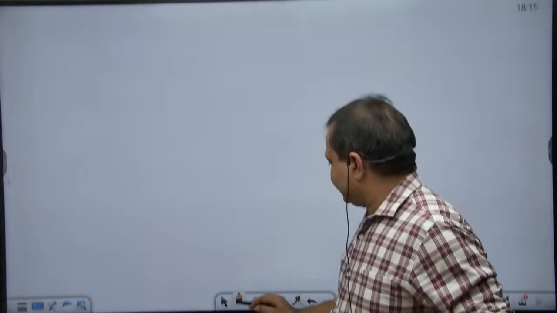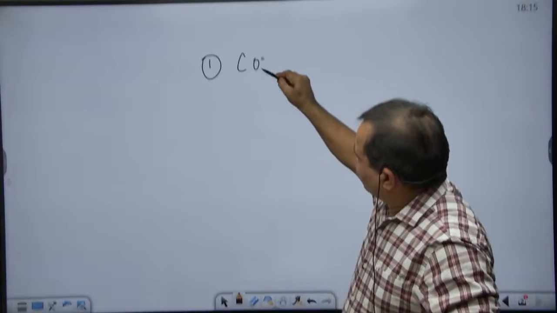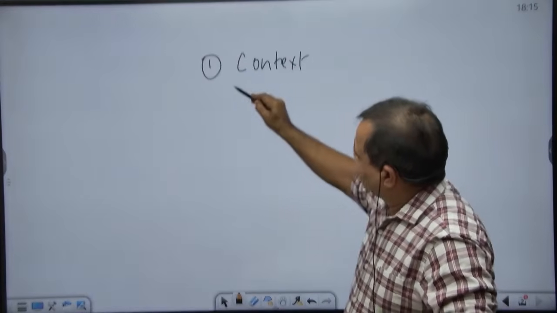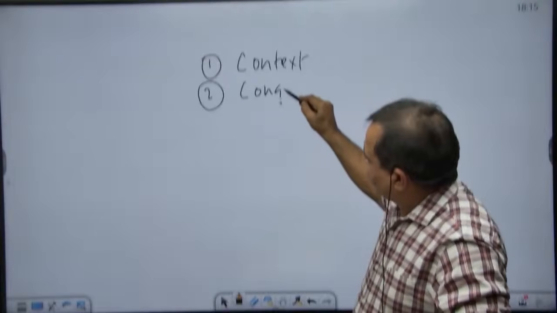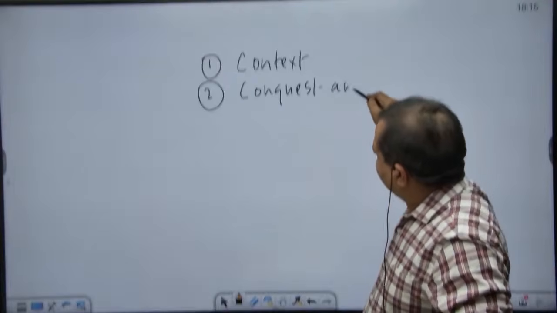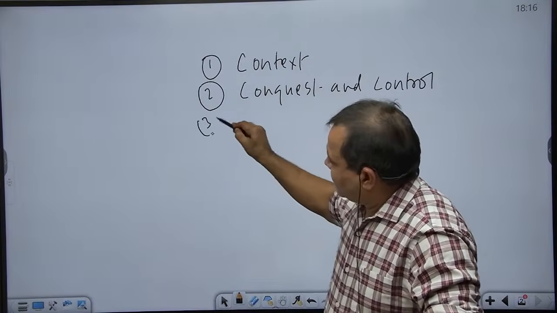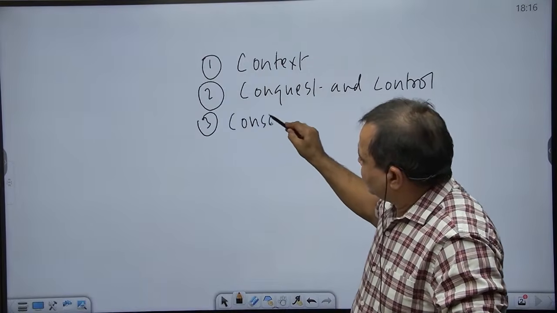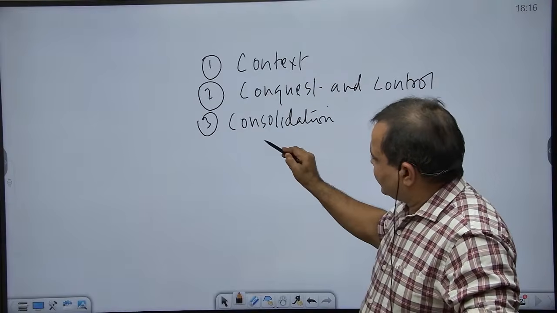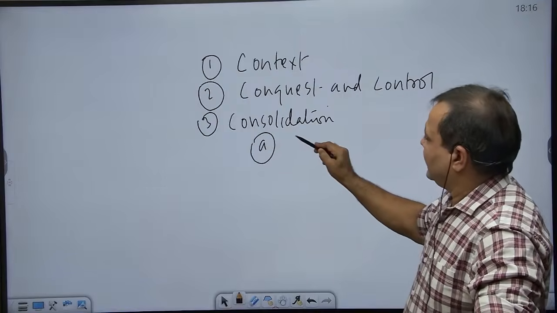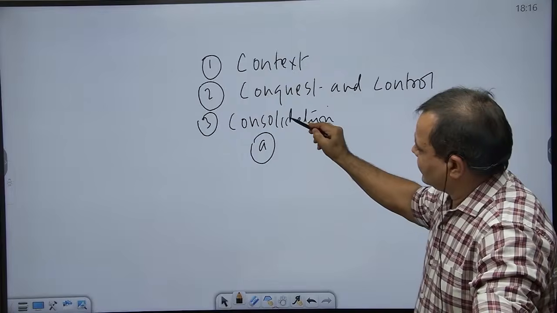So, while talking about these dynasties, we can take note of the context in which they acquired the thrones. We can take note of the process of conquest and control. We can take note of the process of consolidation. In consolidation, we can take note of A, external consolidation of the Delhi Sultanate.